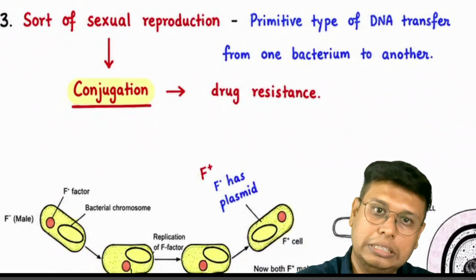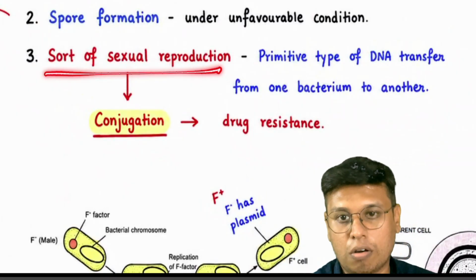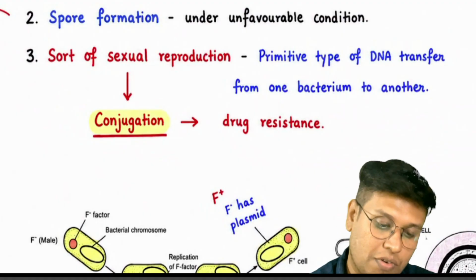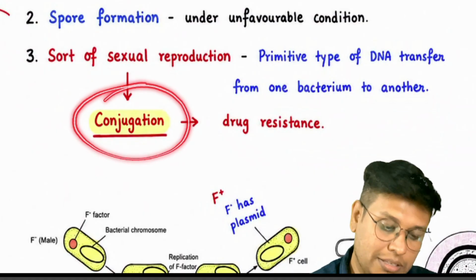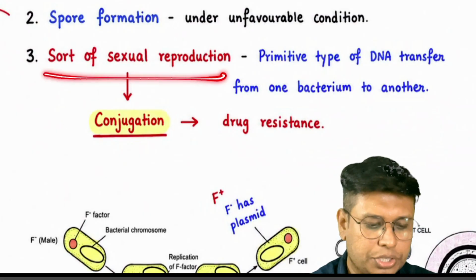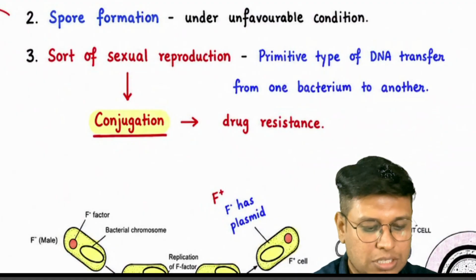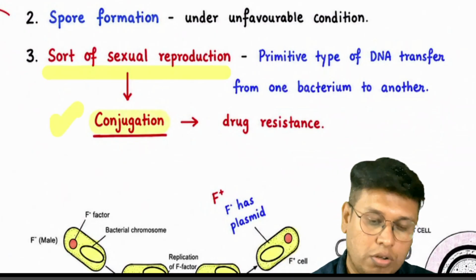Next, the key here is sort of sexual reproduction, a primitive type of DNA transfer from one bacterium to another. This is conjugation. The term sort of sexual reproduction is used by NCERT. Whenever they say sort of sexual reproduction, you immediately jump to conjugation.